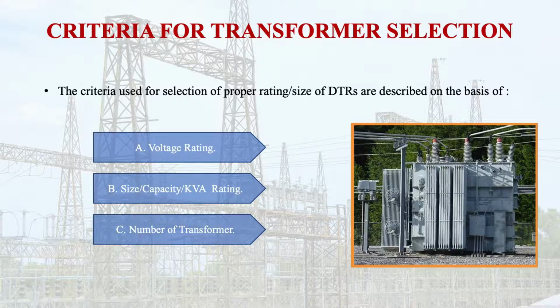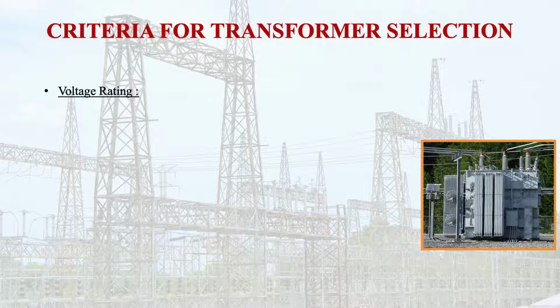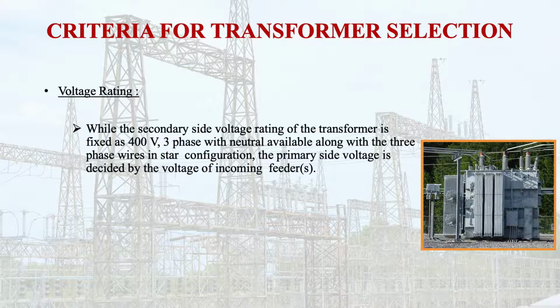First of all, let us discuss the voltage rating for the selection of a proper rating distribution transformer. The secondary side voltage rating of the transformer is fixed at 400 volt or 415 volt, three phase, with neutral available along with the three-phase wire in star configuration. The primary side voltage is decided by the voltage of incoming feeders.